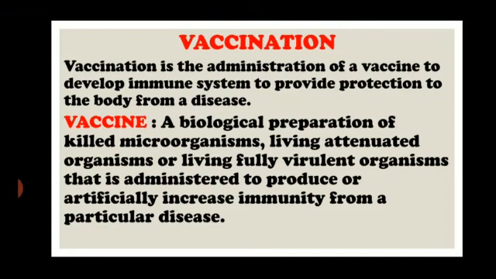A vaccine is a biological preparation of killed microorganisms, living attenuated organisms or living fully virulent organisms that is administered to produce or artificially increase immunity to a particular disease. What is administered orally or via injection is a vaccine, and the process is called vaccination.